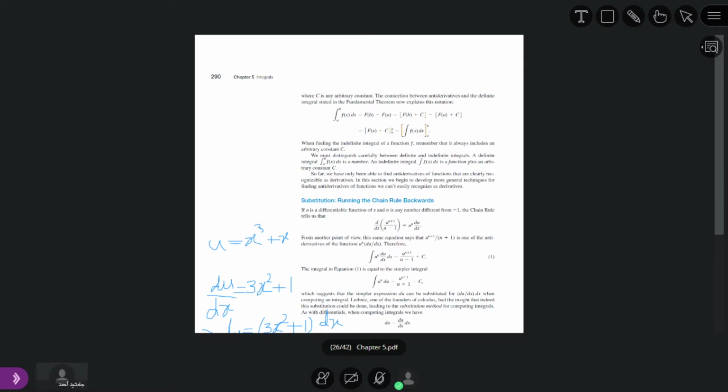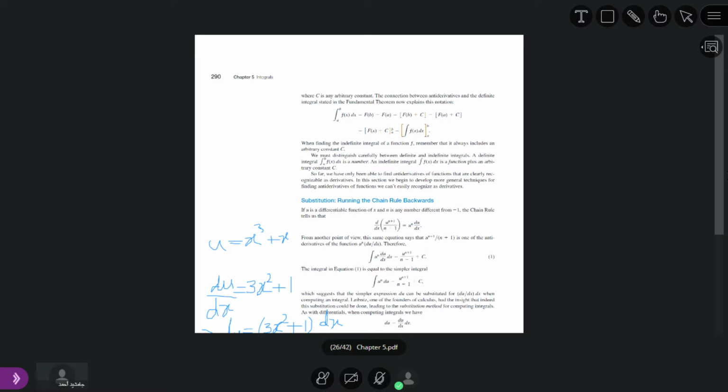Okay, so I repeat again. First, we have a composition of functions: we have f of g of x, and in front of it we are given the derivative of g of x, dx. Our aim is to convert the integral into a new variable form. By substituting u equal to g of x, g dash of x dx is equal to du, and we convert the given integral into the indefinite integral of f of u.